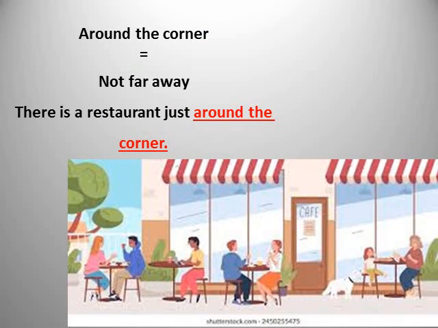Another word is around the corner. Around the corner means not far away. It doesn't mean the corner itself, but the meaning is not far away. So if I say there is a restaurant just around the corner, this means that there is a restaurant near this area, not far away from us here.